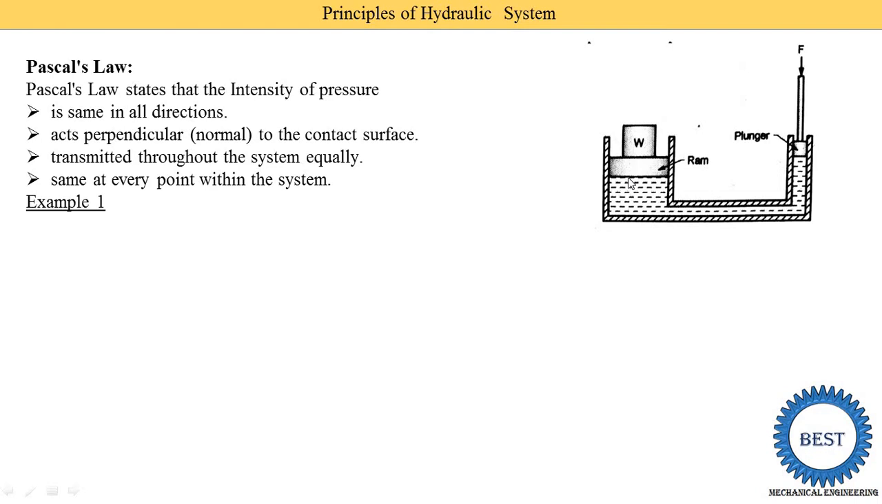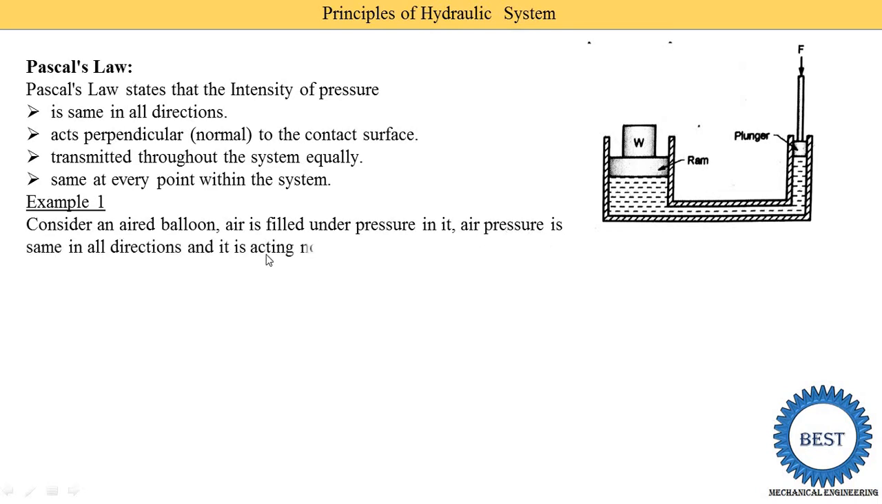Now we take examples. The first example is an air balloon. Air is filled under pressure in it. We take one balloon and fill it with air. The air pressure is the same in all directions, and it acts normal to the surface of the balloon, hence the balloon is spherical in shape. Due to Pascal's law, the shape of the balloon is spherical when we fill it with compressed or pressurized air.